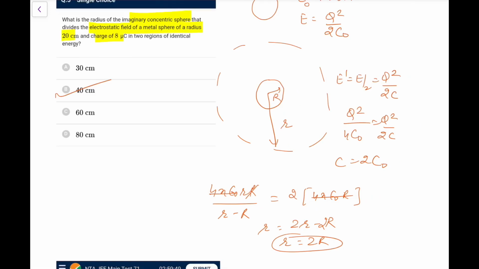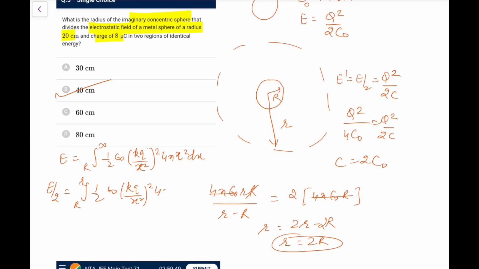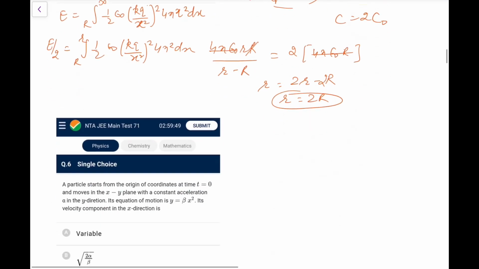The second method that you can do is, the total energy you can write would be from r to infinity, half epsilon naught E square, E at any point would be kq by x square, whole square, into volume, if we take at x to x plus dx, 4 pi x square dx, that is the total energy. And you need that U by 2. U by 2 would be equal to, from r to 2r, half epsilon naught, again kq by x square whole square, 4 pi x square dx, and equate them, you will get the result from that also. So both methods are fine. I've gone for this one.